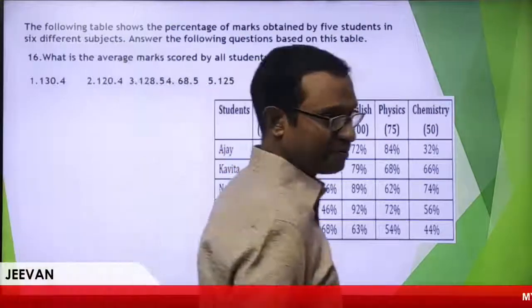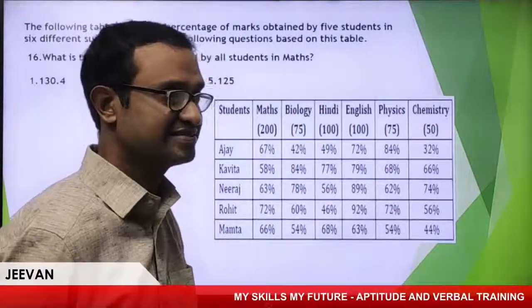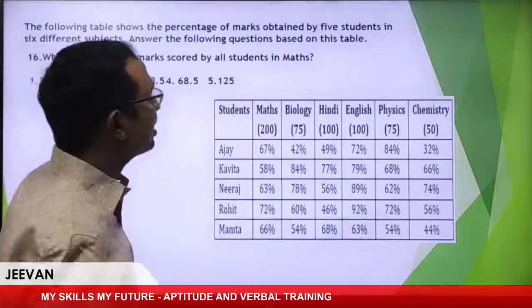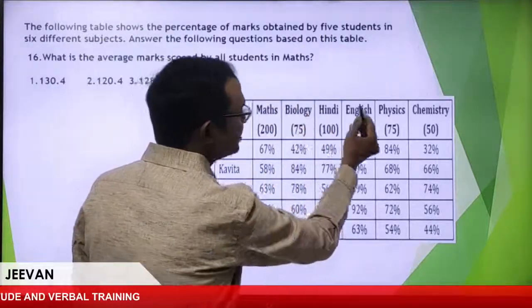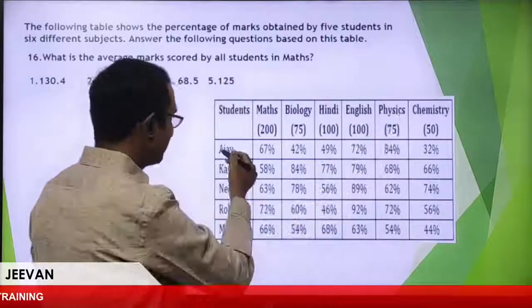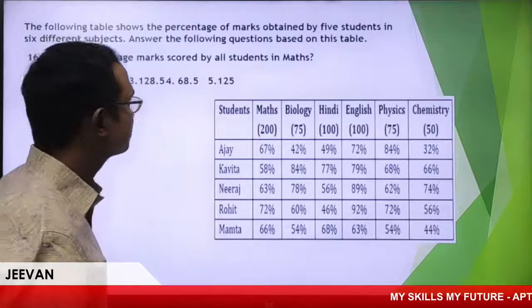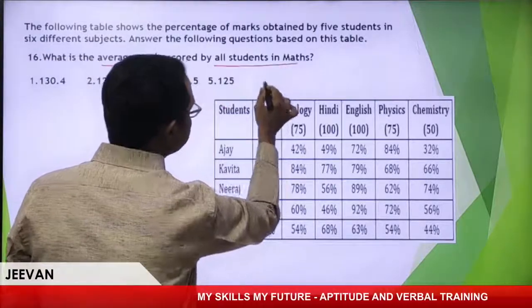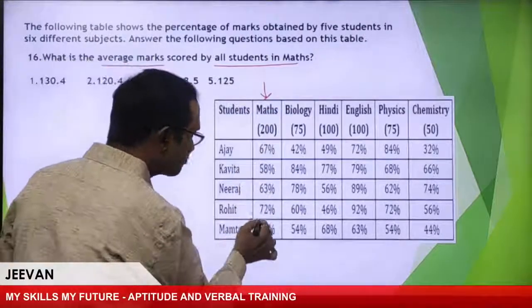Data interpretation. Read the question properly and we'll get the answer. Given the following table shows the percentage of marks obtained by 5 students in different subjects like maths, biology, Hindi, English, physics, chemistry, almost all 6 subjects: Ajay, Kavita, Neeraj, Rohit and Mamta. What is the average marks scored by all in maths? Average in the sense, everything I have to take.